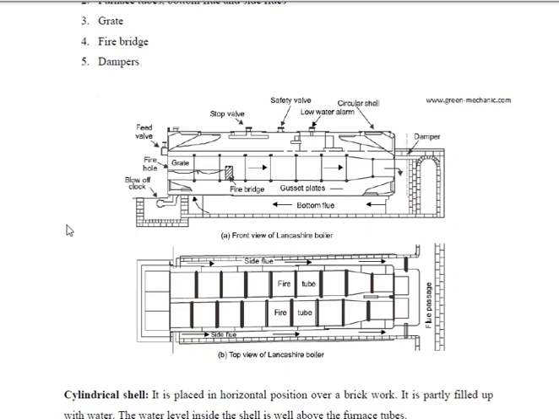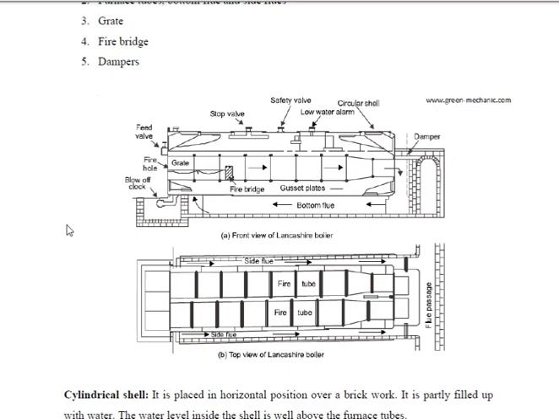Here, look at the first diagram, the front view of the Lancashire boiler. If you look at that, from the grate, from the combustion chamber, the hot gases flow through the fire tube, and next it flows through the bottom flue. So look at the bottom side of the structure.